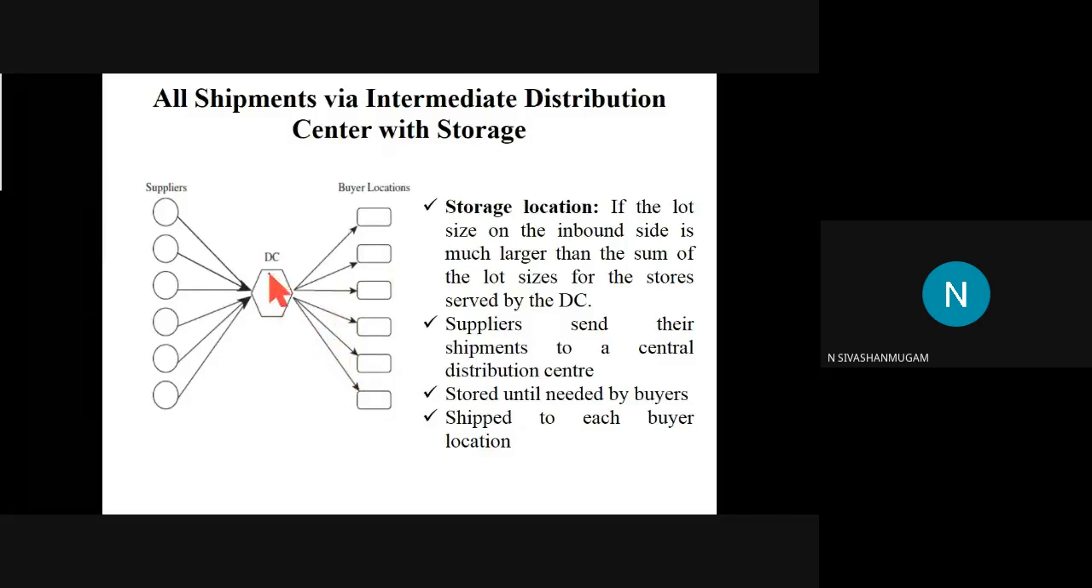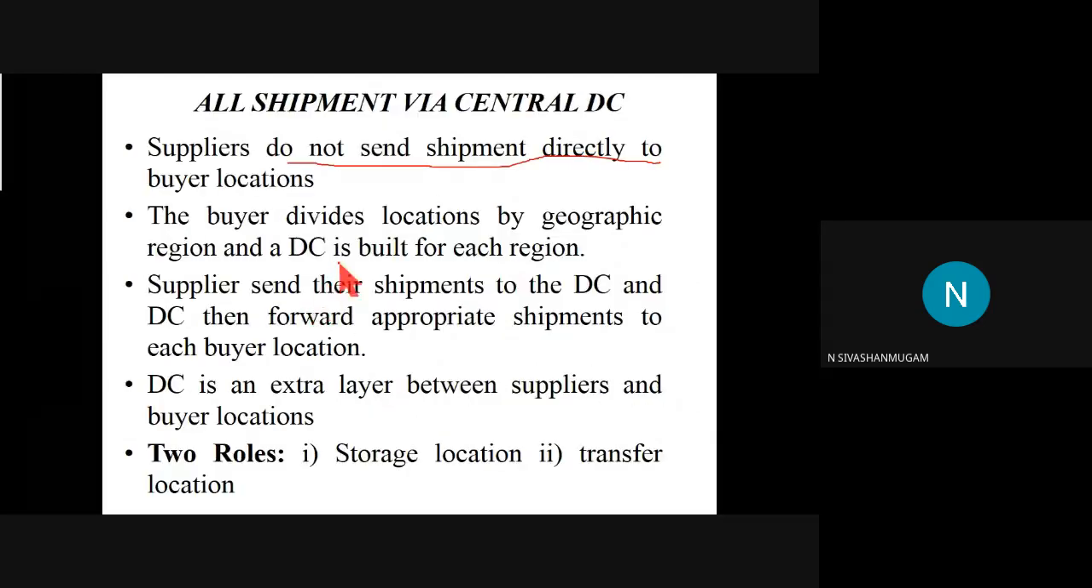So here this distribution center is called a warehouse storage, right? The buyer divides locations by geographic region and a DC is built for each region. It depends upon the category of buyer or the category of supplier. We can plan the location of the DC, right? We can plan that distribution center location.